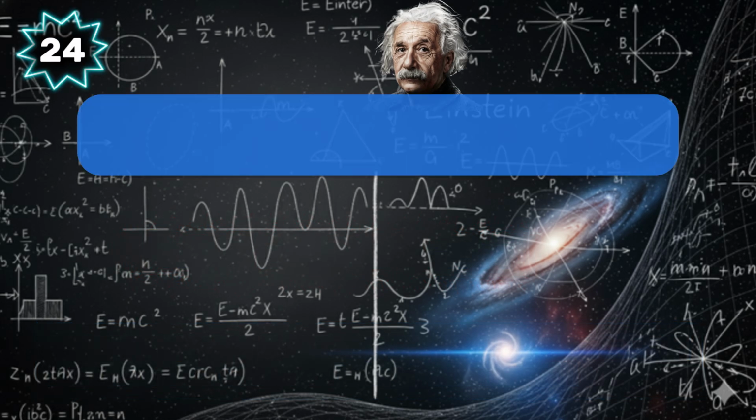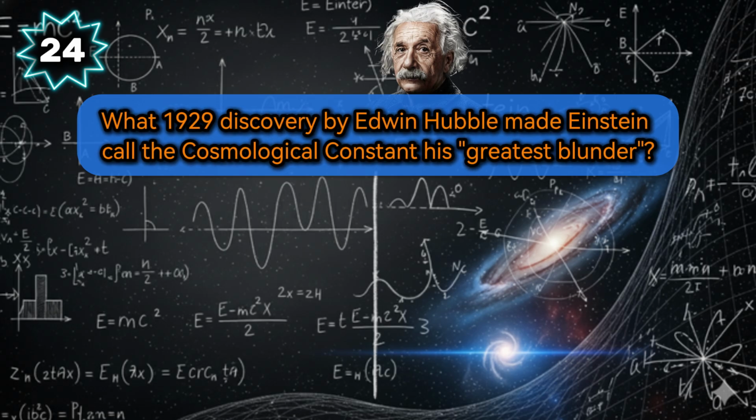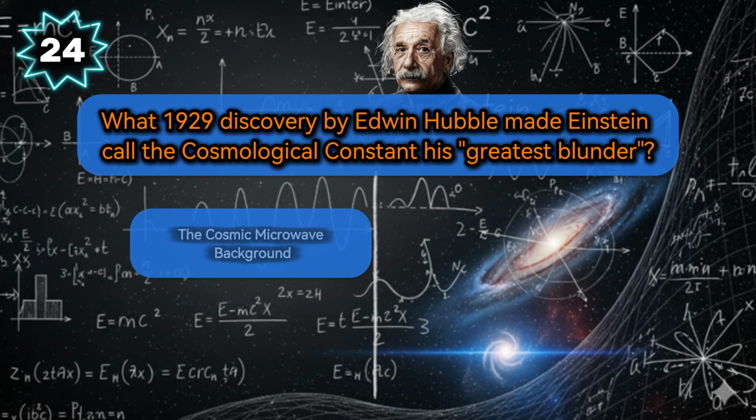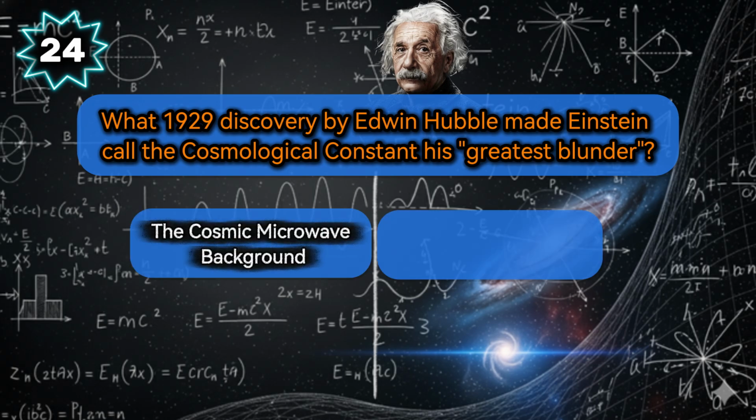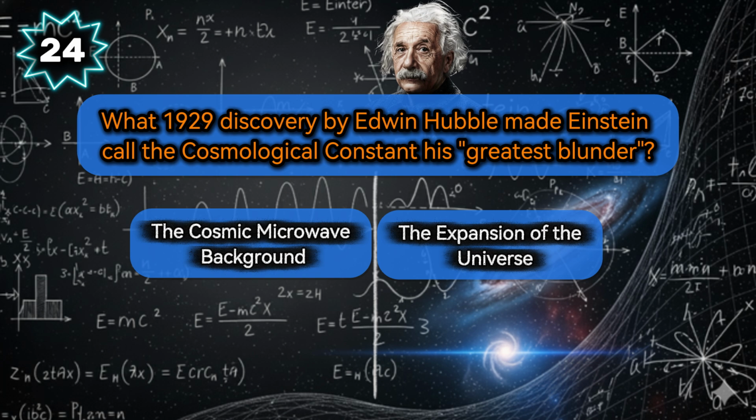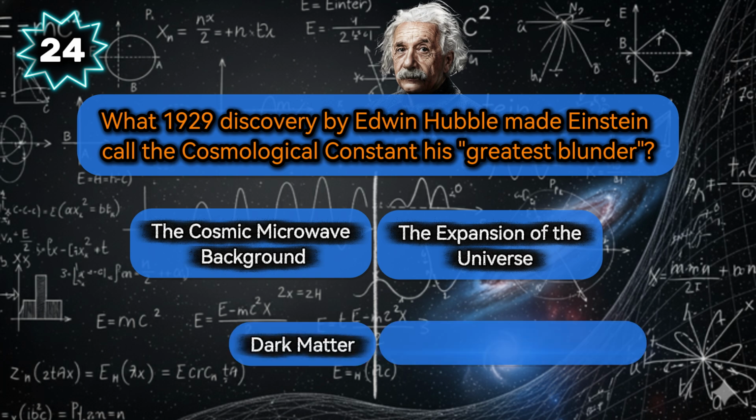And here is what proved him wrong. What 1929 discovery by Edwin Hubble made Einstein call the cosmological constant his greatest blunder? Think carefully. The cosmic microwave background, the expansion of the universe, dark matter, or helium abundance.